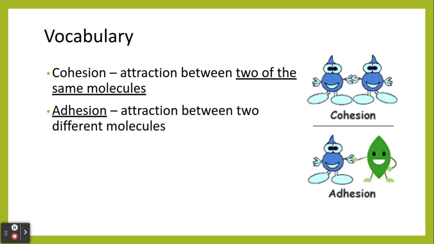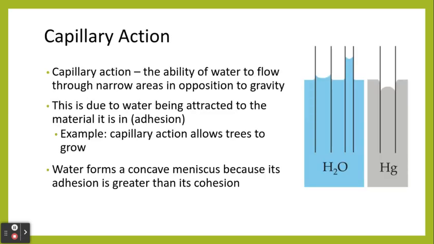Okay, so some other vocabulary words related to water are cohesion and adhesion. So cohesion is the attraction between 2 molecules of the same kind, so 2 water molecules. And adhesion is the attraction between 2 different molecules, so like between water and glass. Okay, capillary action involves both the ideas of cohesion and adhesion, and this is the ability of water to flow through narrow openings away from gravity, so it actually flows up. And this is important for things like trees because they need to get water from the roots all the way to their leaves at the tippy top.